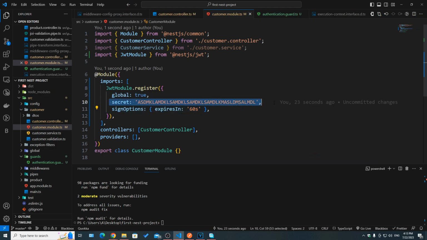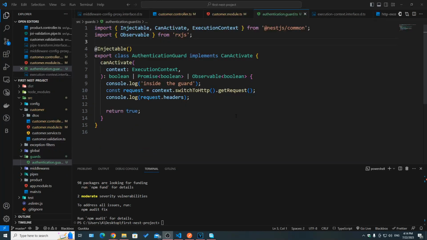If you have different secrets, you don't have to set this as a global. You can have different modules with different secrets, or set the secret whenever you're actually signing a new token, if you need to change the secret. But for now, let's keep it simple.